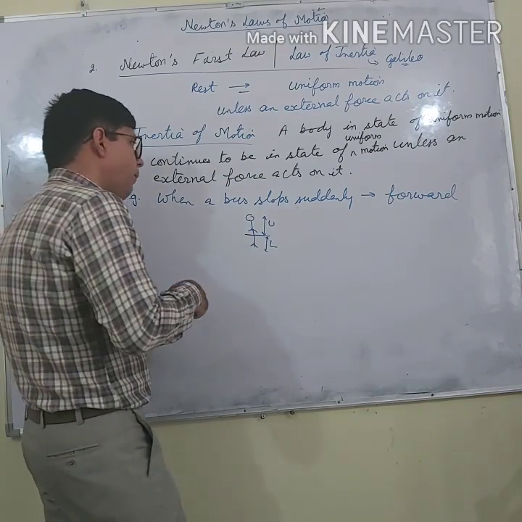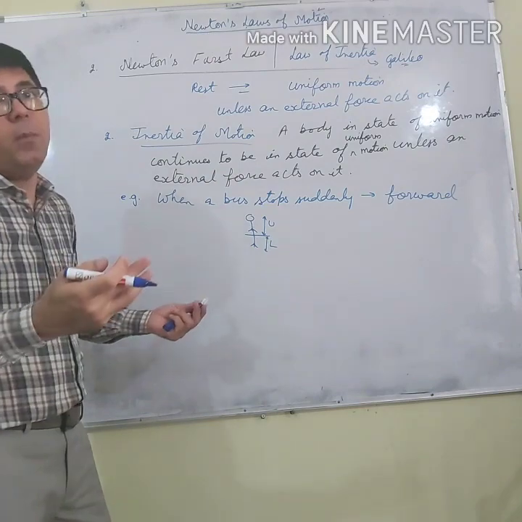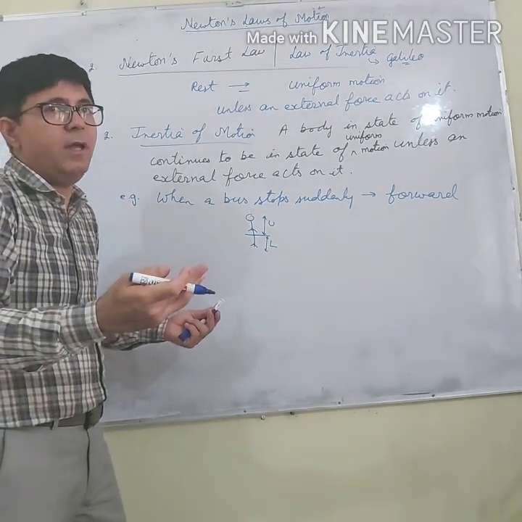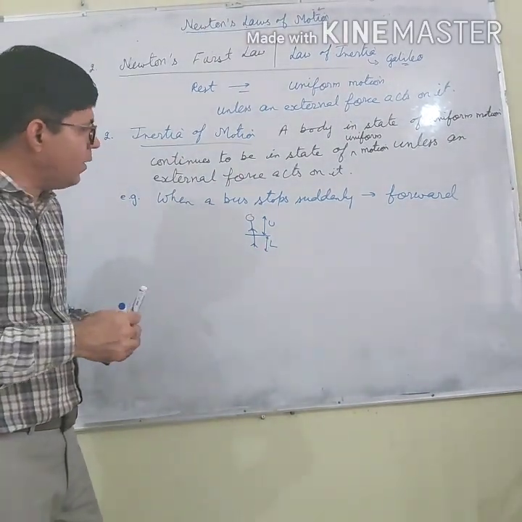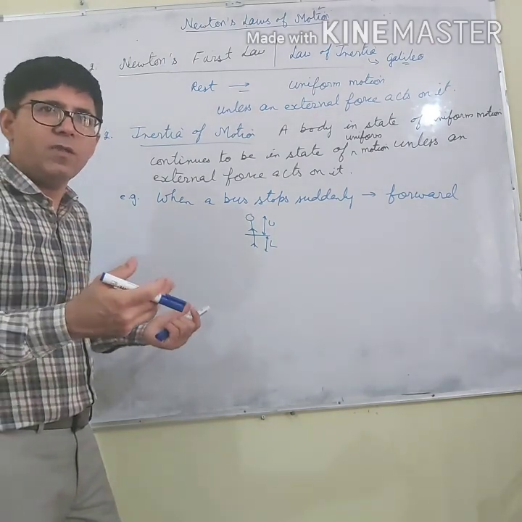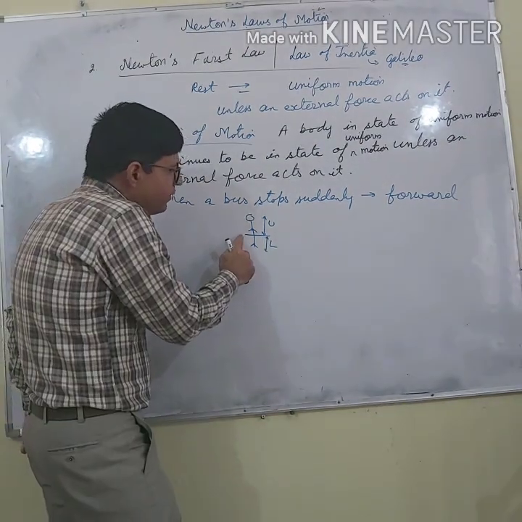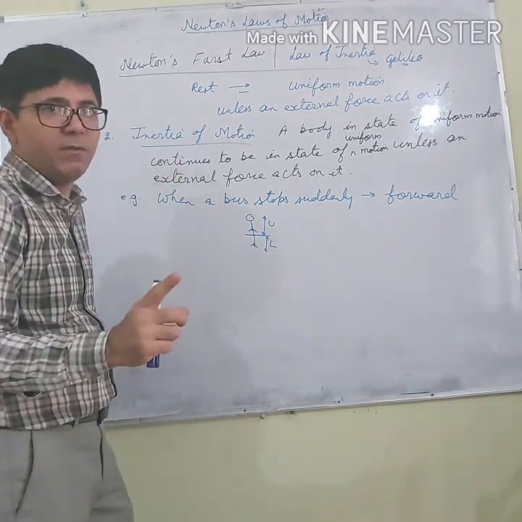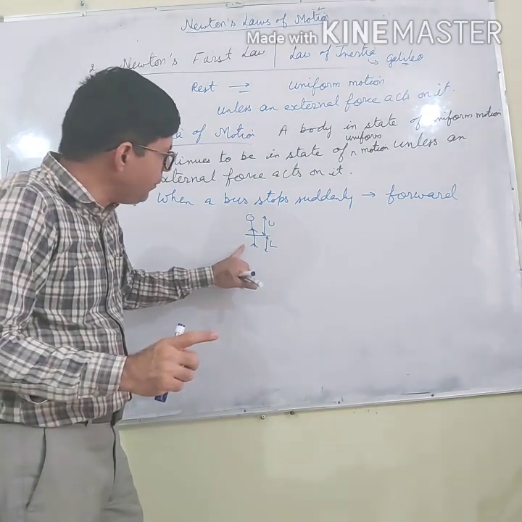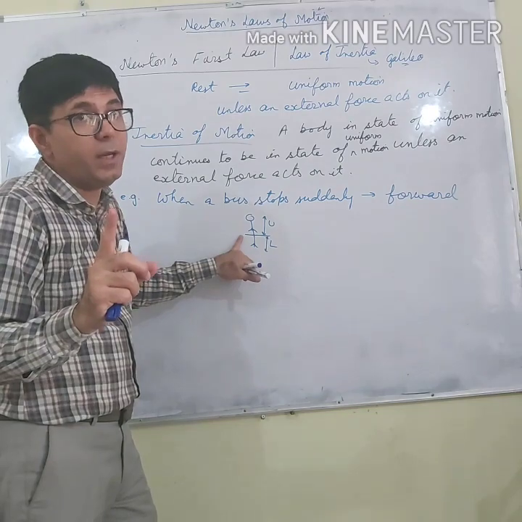Before the bus stops, the passenger's whole body remains in motion. But as soon as the bus has stopped, the floor of the bus also stops and the lower portion of the passenger remains in contact with the floor of the bus. So the lower portion of the passenger's body will come to rest.